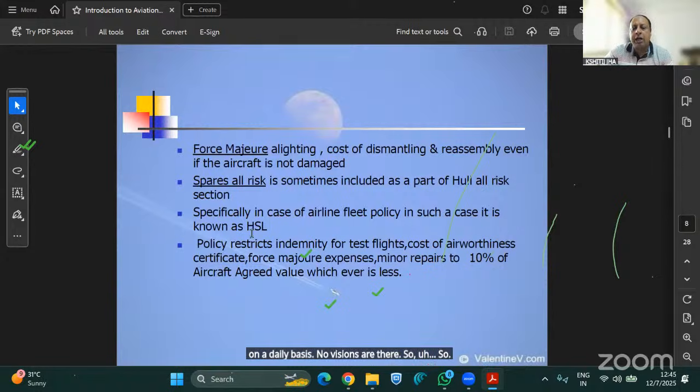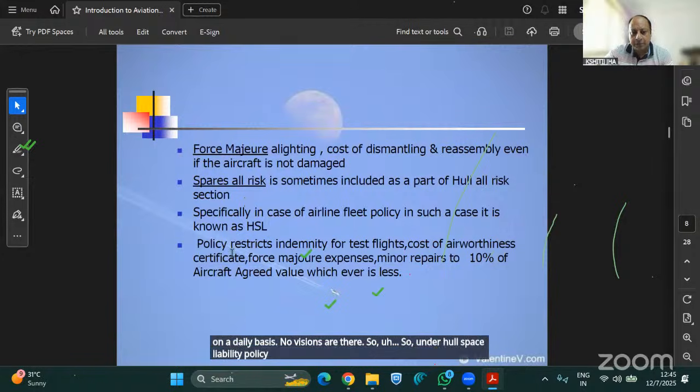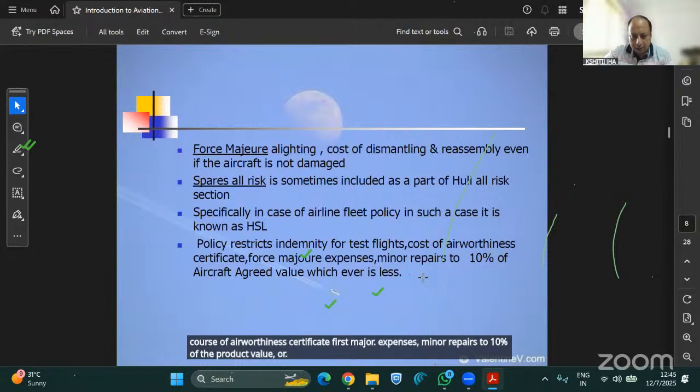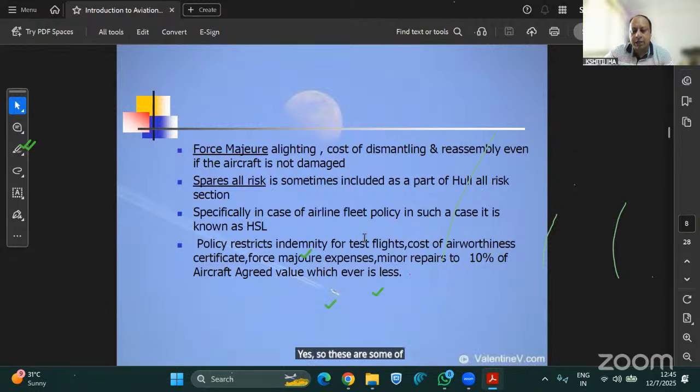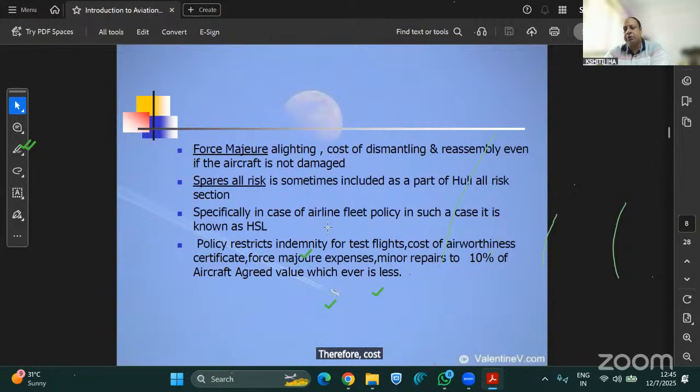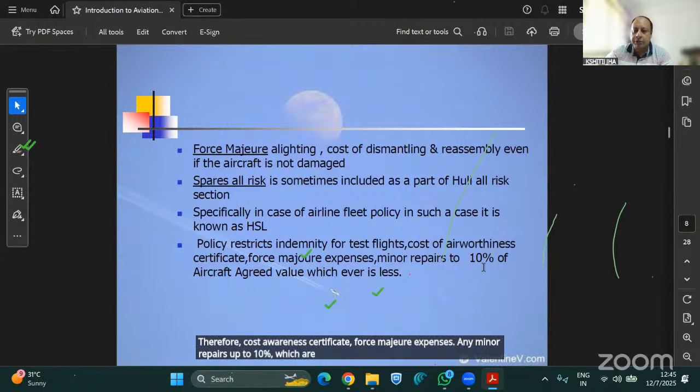So under the hull space liability policy, this section comes. The policy restricts indemnity for test flights, cost of airworthiness certificate, force majeure expenses, and minor repairs to 10% of the aircraft value or less. These are some of the additional expenses which are settled under the policy: cost of test flight, cost of airworthiness certificate, force majeure expenses, and any minor repairs up to 10%, which are covered under the supplementary payment clause of the aircraft.